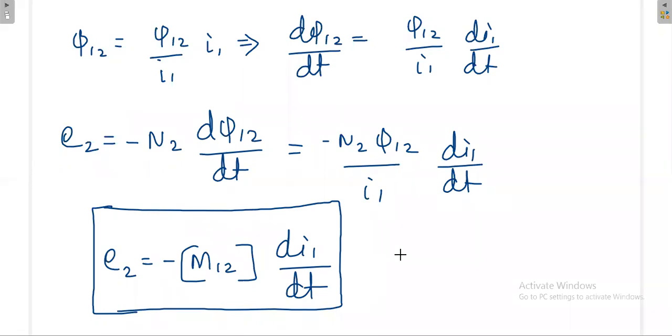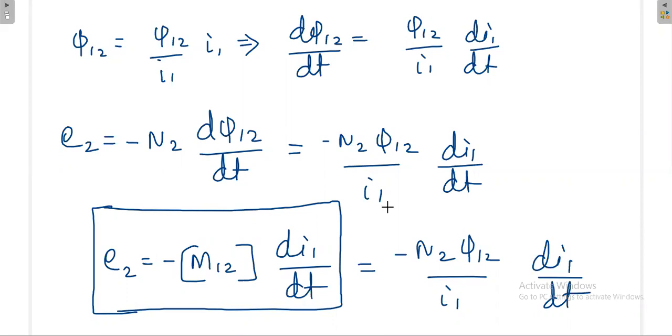From this you can also observe N2 pi12 divided by I1 times di1 by dt. Both are the same, we are just writing it as M. What is it indicating? N2 pi12 divided by I1: you apply I1, then you produce the flux, and how much flux is linking with coil 2, that is N2 pi12. How much flux is linking with respect to the current, that we call the mutual inductance M, times di1 by dt.